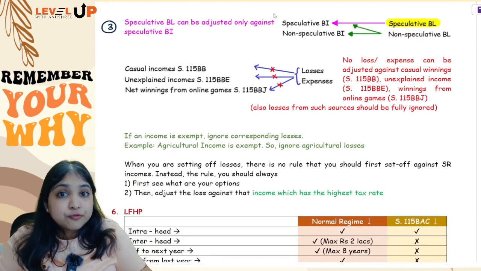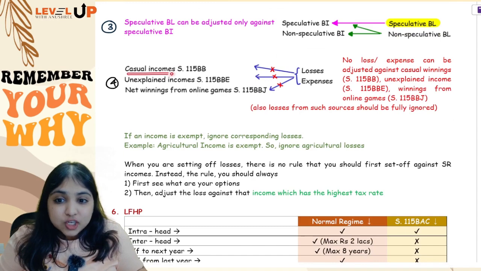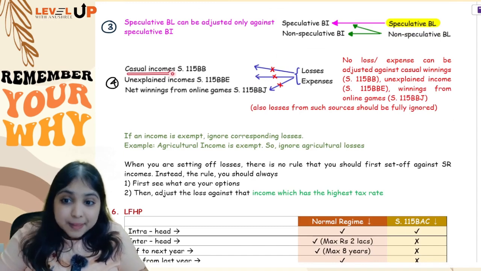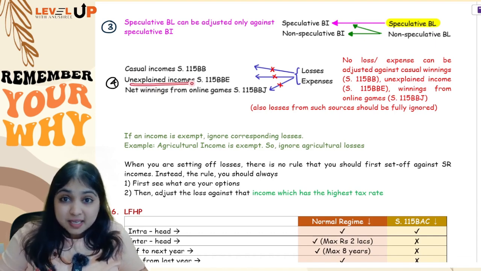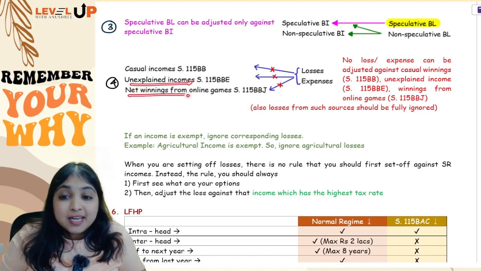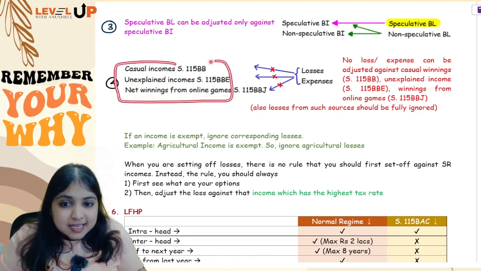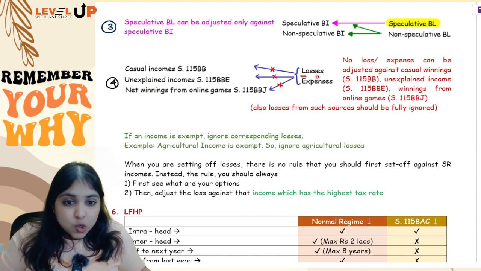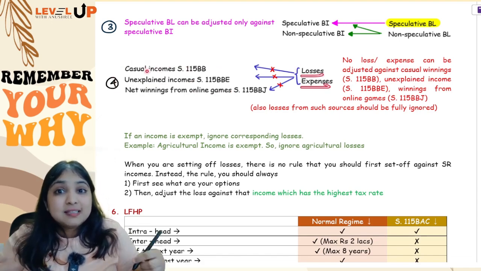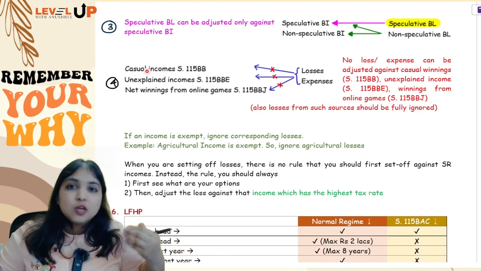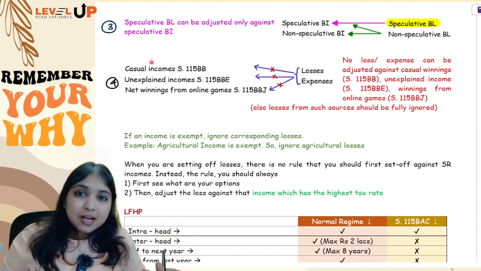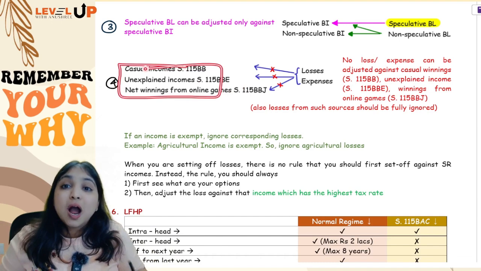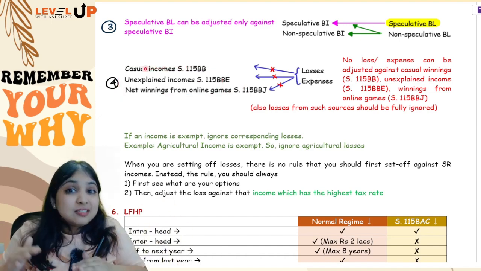Then comes your fourth special rule, which is regarding casual incomes. In case you have any casual incomes like lottery income, betting income, gambling income, or any unexplained incomes like cash credits, unexplained investments and all, or any net winnings from online games, against these incomes, guys, you can't adjust any loss, you can't adjust any expense. Let us say you have some betting loss or some gambling loss, you will simply have to ignore that loss. From the same source, if you have any loss, you will simply ignore the loss.